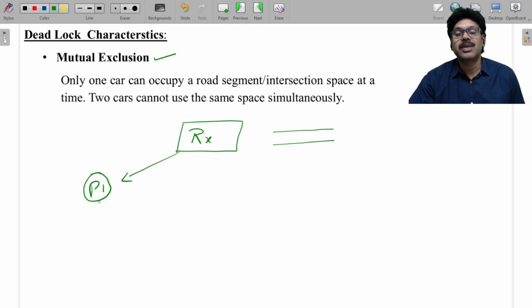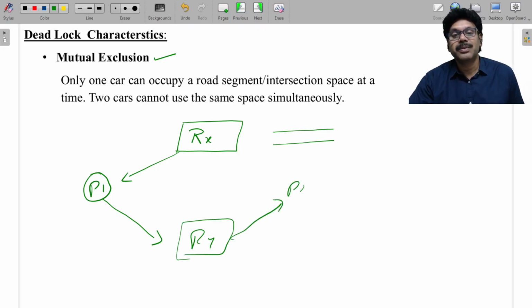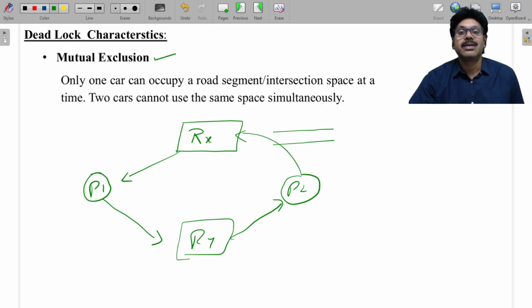So that resource can be given to only P1, and P1 is requesting for Ry, but unfortunately Ry is given to P2 and P2 is requesting for Rx. So in this case, it is forming a deadlock because resources are not shared. Only one copy, they are binding each other.